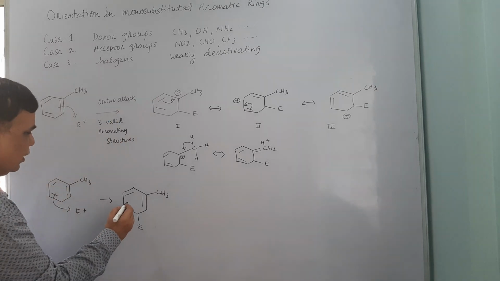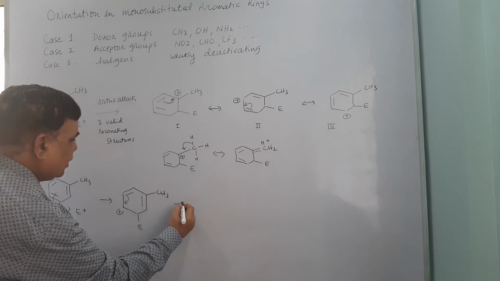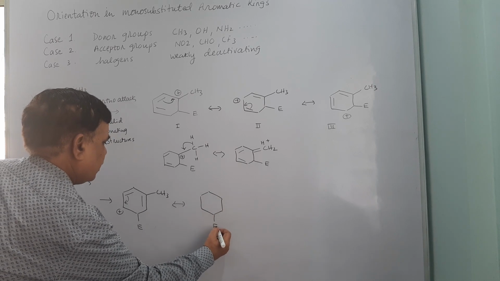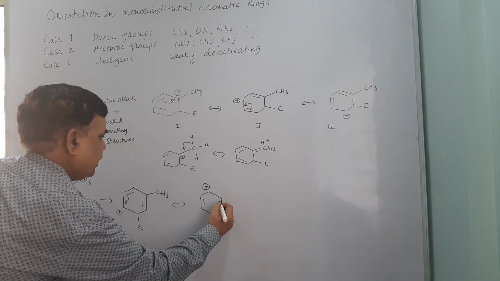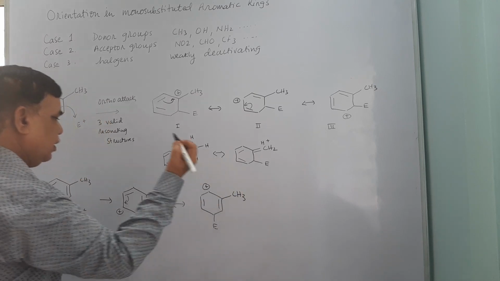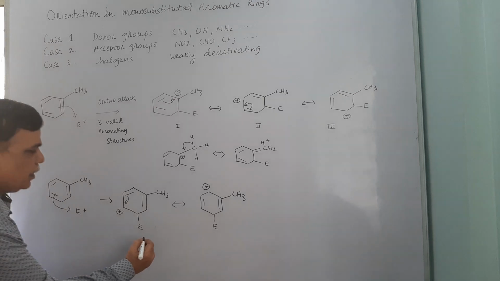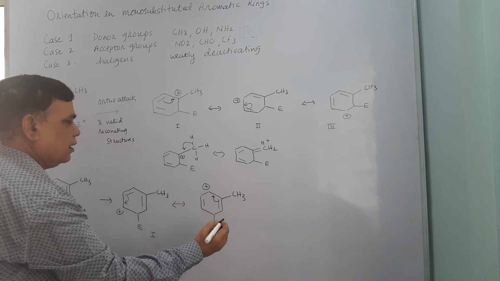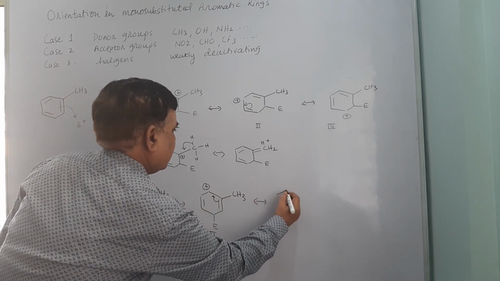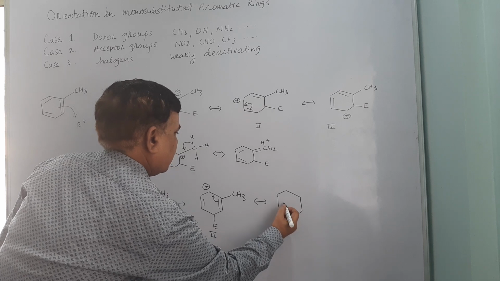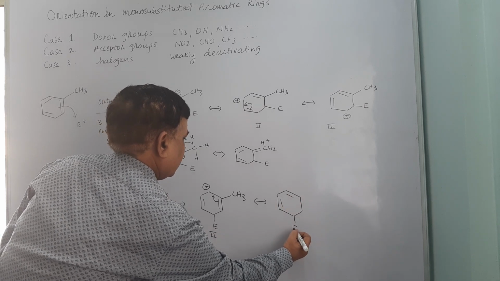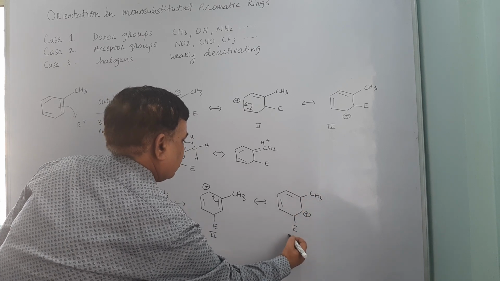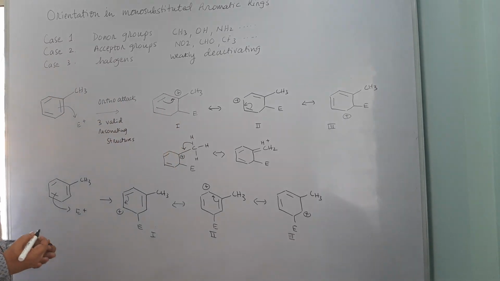Now this also enjoys stabilization by virtue of resonance. The positive charge is shifted here, and this is the first canonical structure, this is the second canonical structure, and subsequently you will have a third canonical structure wherein the positive charge is shifted here now.